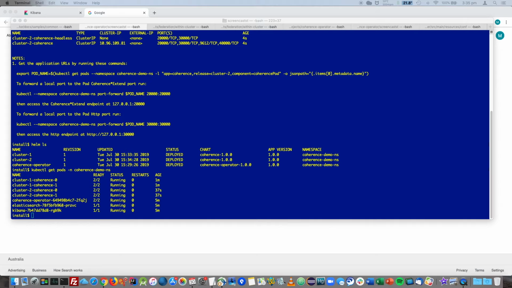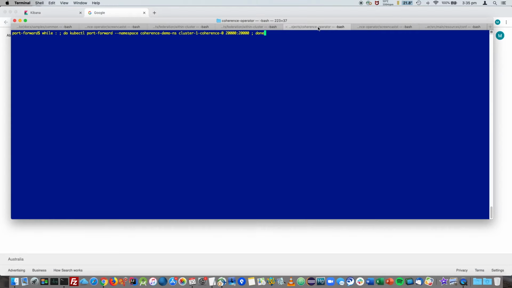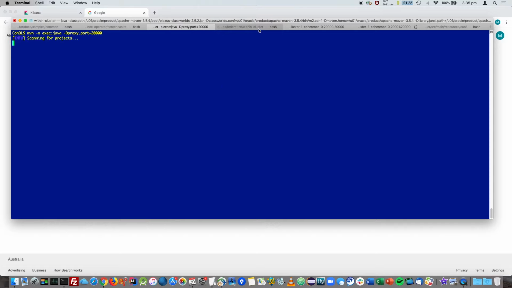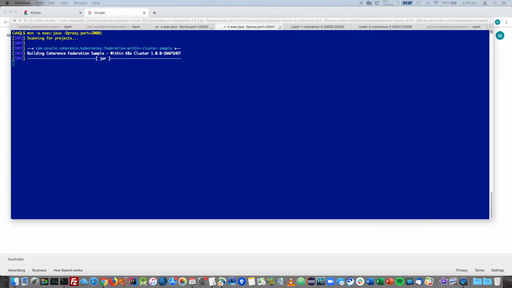Now we will port forward the Coherence Extend ports on 20,000 for primary cluster and 20,001 for secondary cluster. We are using port forward just for this demonstration, but normally you would use a load balancer for Extend connections in a production environment. Primary cluster, secondary cluster. Next we will connect via CoQL to the primary cluster on port 20,000 and the secondary cluster on port 20,001.